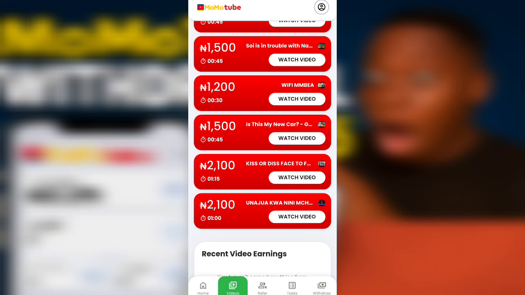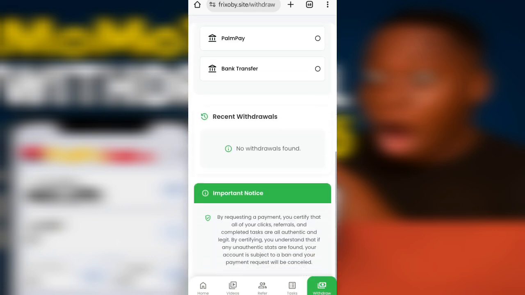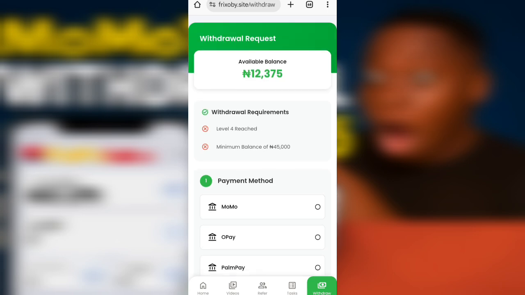A lot of people said they placed withdrawal. Now when you place withdrawal, it is going to show you approved. Not only showing you approved, but the question is, are you going to get credited to your bank account? The answer is capital no. The reason is that this platform is actually a fake platform. They only waste people's data, that's all. They don't pay you. So no matter how you cash out, if you cash out from now till tomorrow, you are not going to get paid, because the platform is a fake platform and does not have any means of generating revenue for their users.